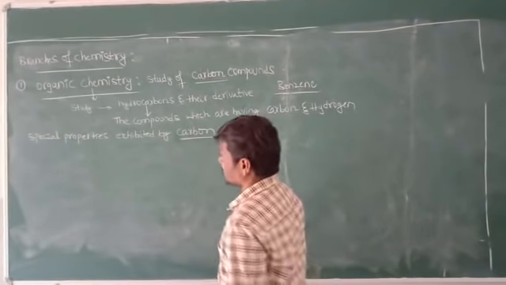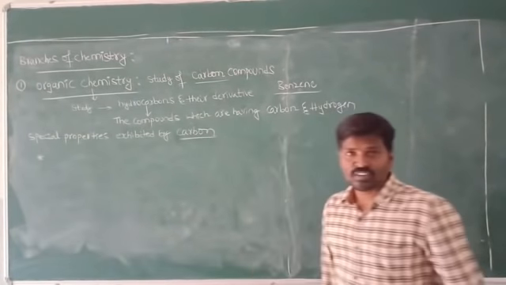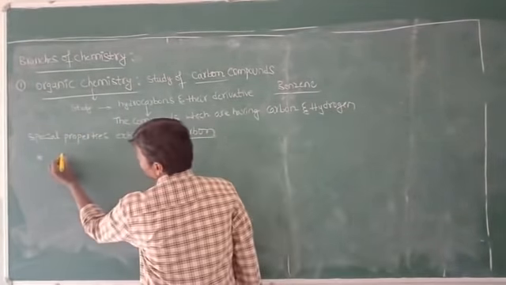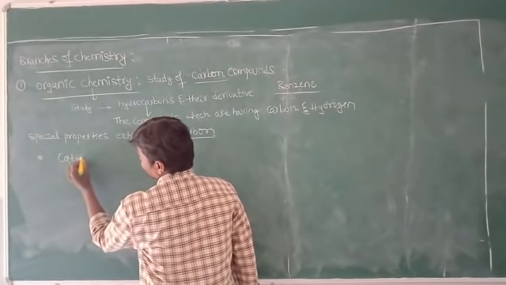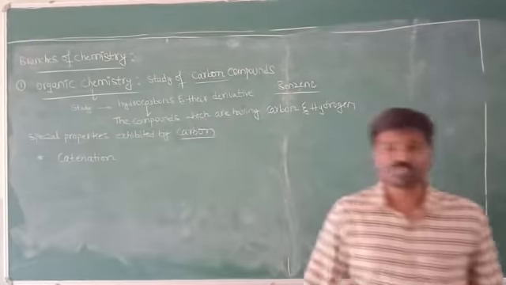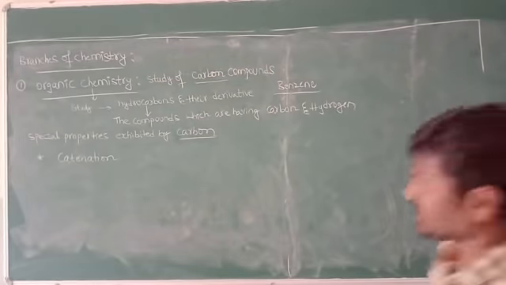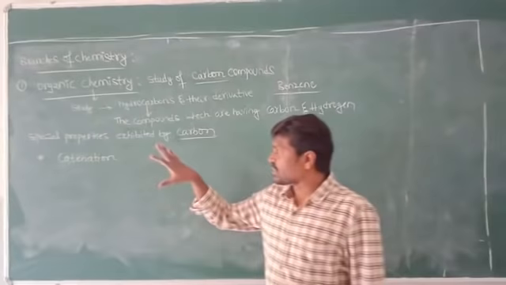What are the names? The first one, which is very, very important, is catenation. What is the special property? The first special property of carbon is catenation. First I will tell you about catenation.